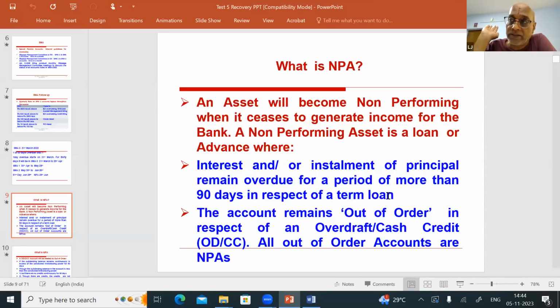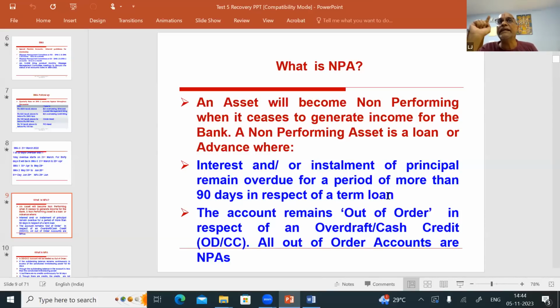Coming to ODOCC account. So when an ODOCC account will slip to NPA, the ODOCC account will be called an out of order ODOCC account when it is an NPA account. All NPA accounts with regard to ODOCC are called out of order accounts. So the concept of out of order is applicable only for ODOCC account. So when an ODOCC account is called out of order, it means it is an NPA account.